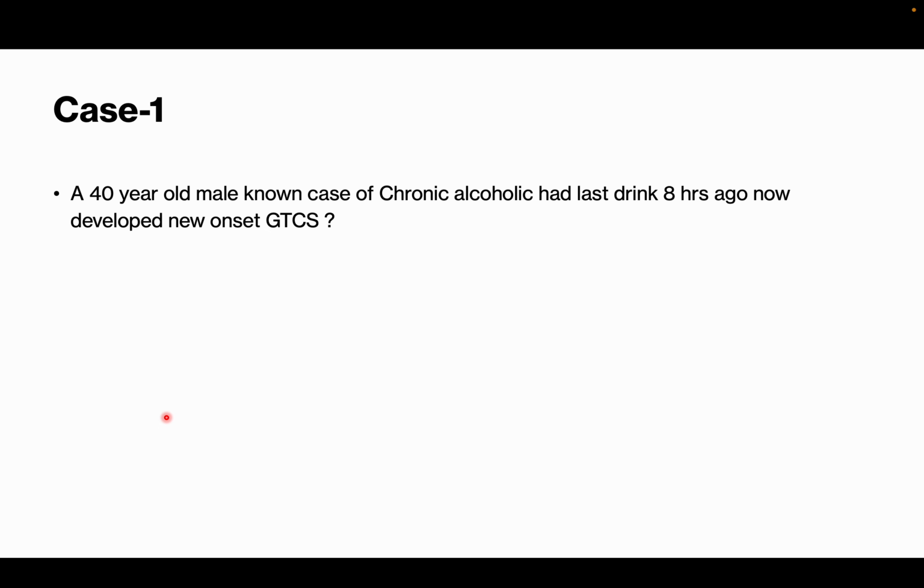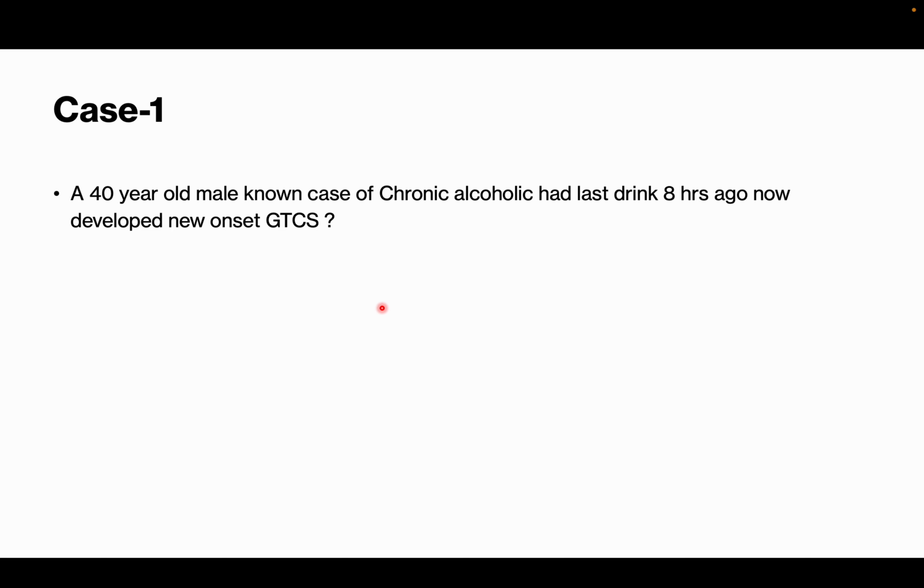So, a 40-year-old male, known case of chronic alcoholic, had last drink 8 hours ago, now developed a new onset generalized tonic-clonic seizure. So, this patient is not a known case of seizure disorder. Now, he was a chronic alcoholic for a long time. Now, he stopped drinking, the last drink was 8 hours ago. Now, he developed a new onset GTCS.